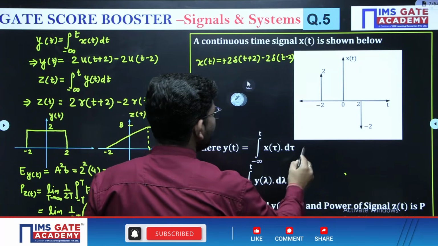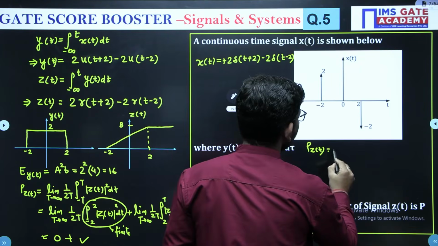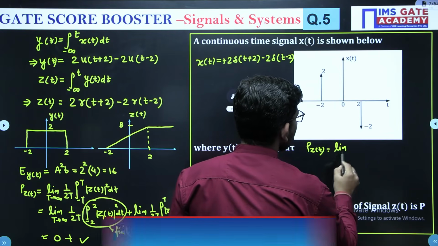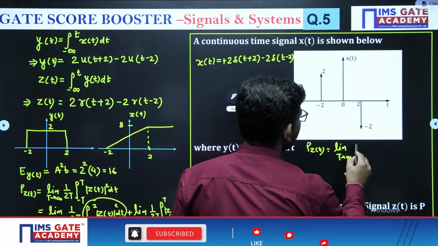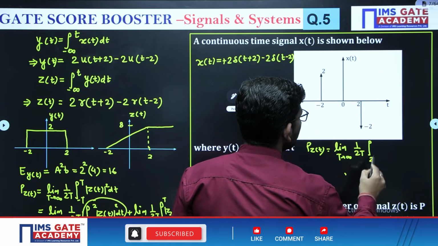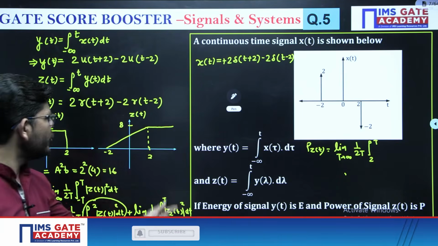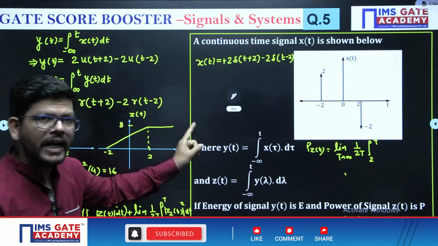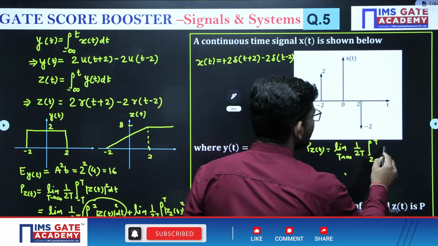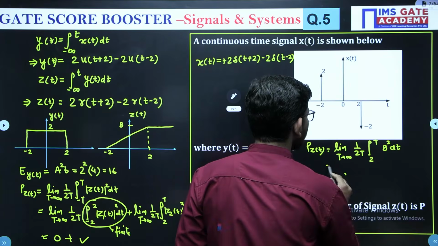So if I write it here, the power of z of t will become only this much: limit T tending to infinity, 1 upon 2T, from 2 to T. And what is the magnitude of this z2 part? This z2 part of the signal has a magnitude 8, okay, whole square dt. Now just solve it.